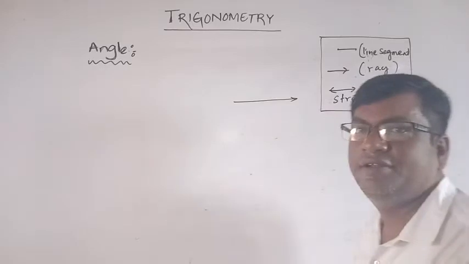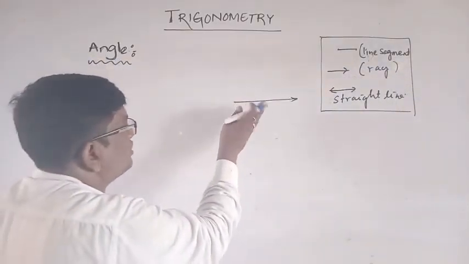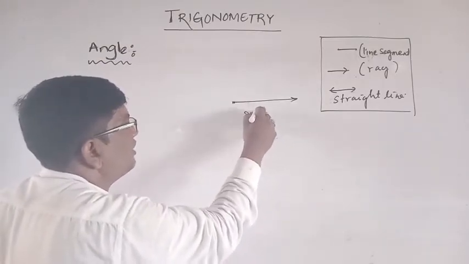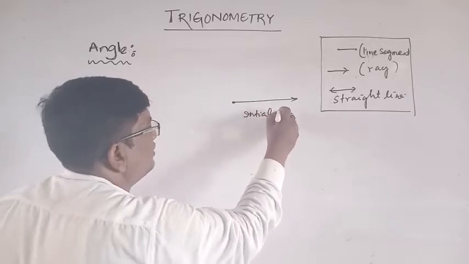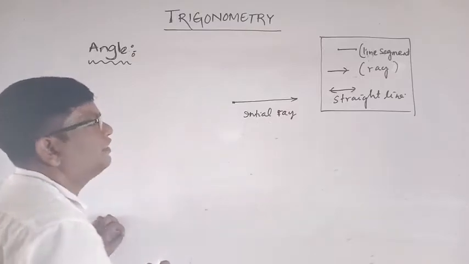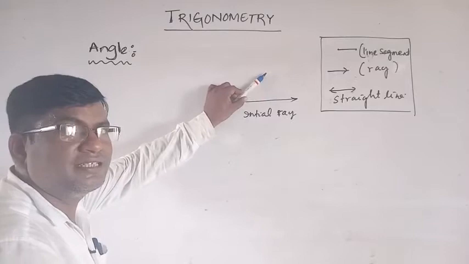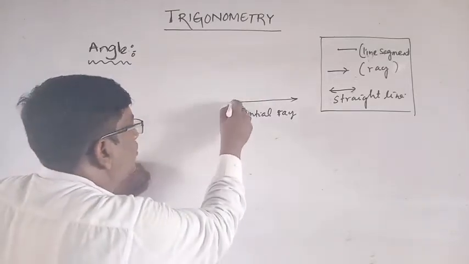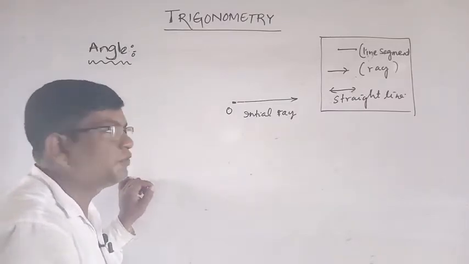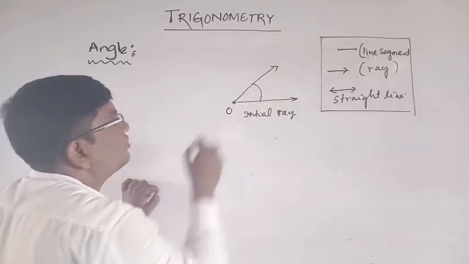This ray is in initial position. This is the initial side. If this rotates like this about a fixed point, suppose O, this shape is called angle.